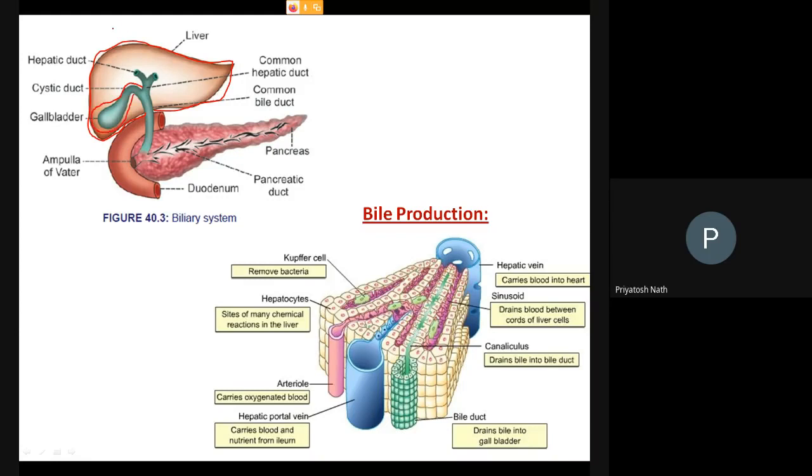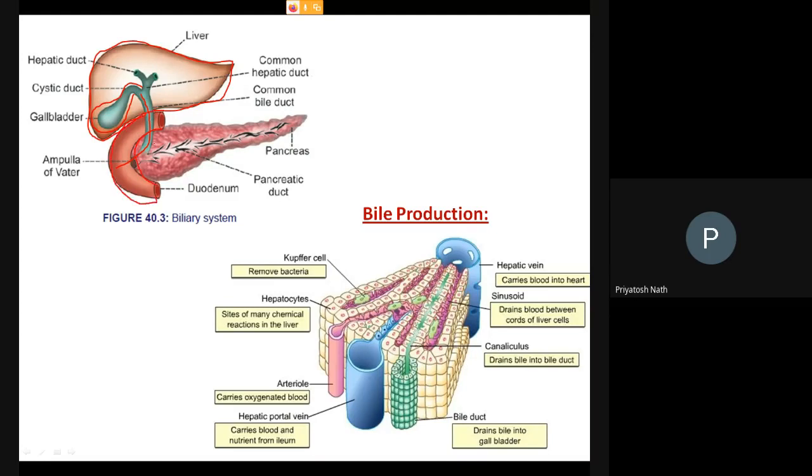So the liver basically produces bile. The bile is carried through this hepatic duct and enters into the gallbladder. So the gallbladder basically contains bile. It then comes out and enters into the small intestine. This is the small intestine.